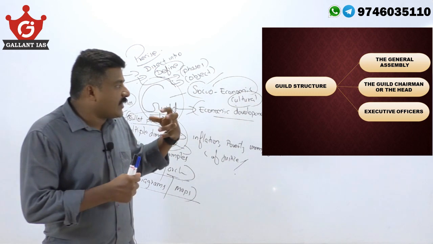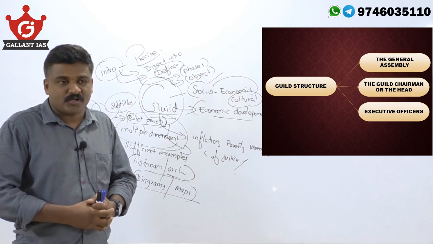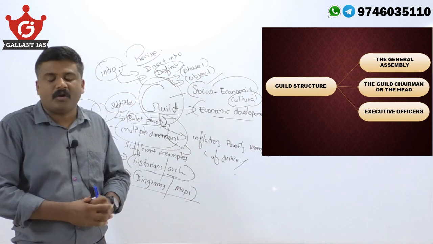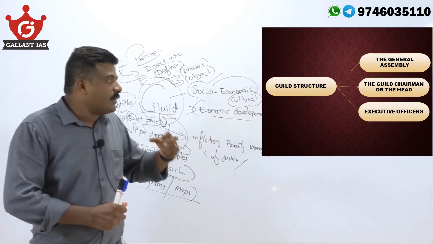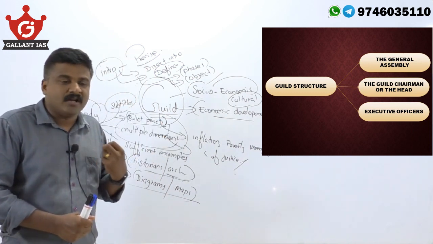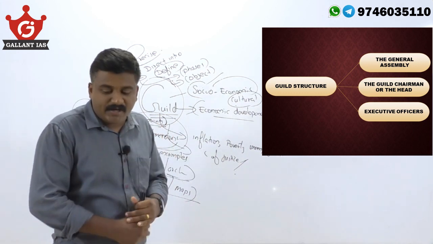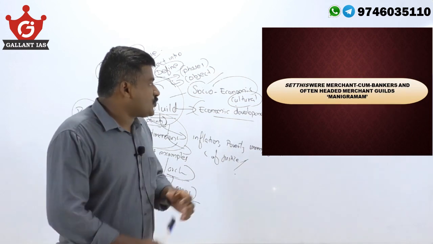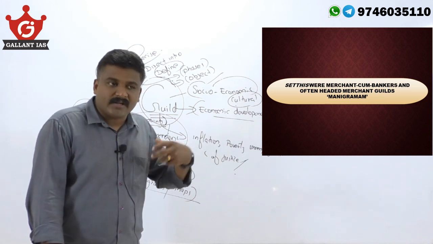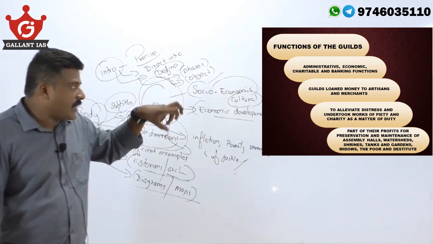They had a general assembly, a guild chairman or head, and executive officers. When it comes to the functioning of the guild system, you should notice these three main organs: the general assembly, guild chairman, and executive officers. We have done a detailed analysis in our full session, so you must have this basic idea. Sethis are an example of a merchant cum bankers guild, and Manigramam is another ancient guild that existed here. Give examples.